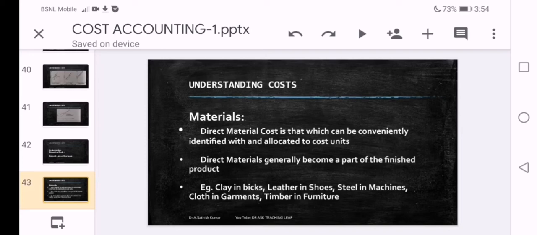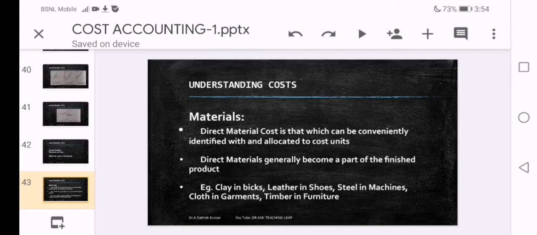Let us see direct materials first. It is that which can be conveniently identified with and allocated to cost units. Direct materials generally become a part of the finished product. Means when you see the finished product, identifying the raw material is possible.